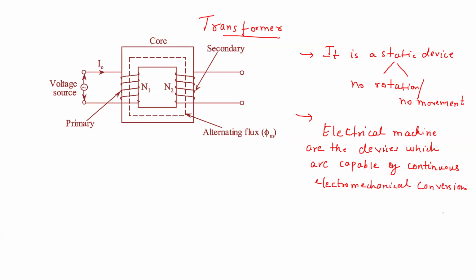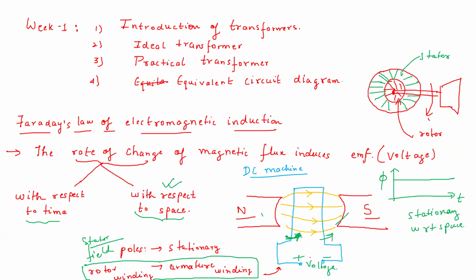Like in the previous DC machine case, we saw that there is a movement, a rotation. So basically there is an electromechanical conversion. Suppose in the case of a generator, we give some rotation and we get electrical energy. Similarly, in the case of the motor, if we pass electric current in this conductor, it will start to rotate.